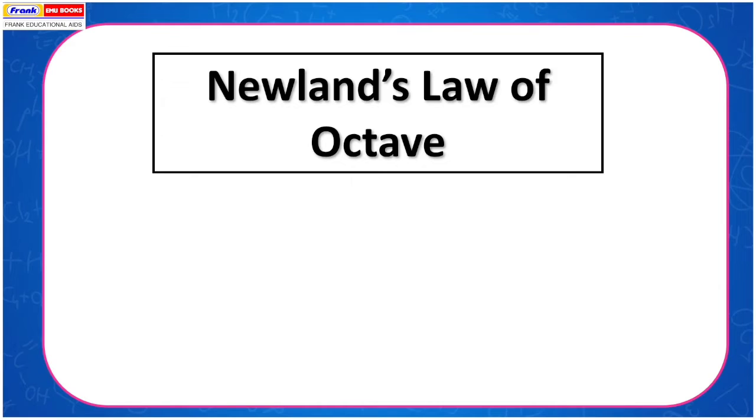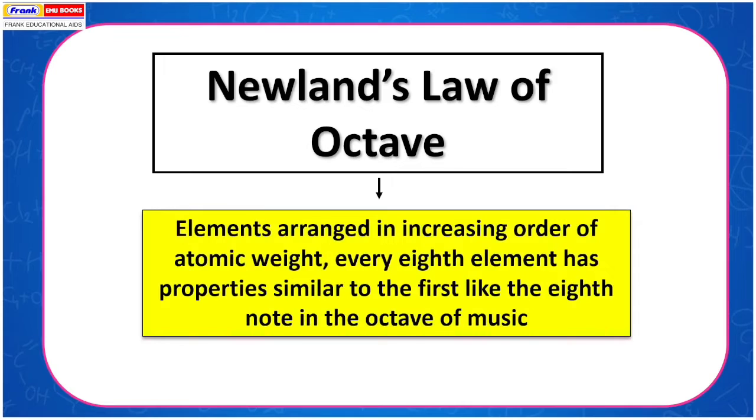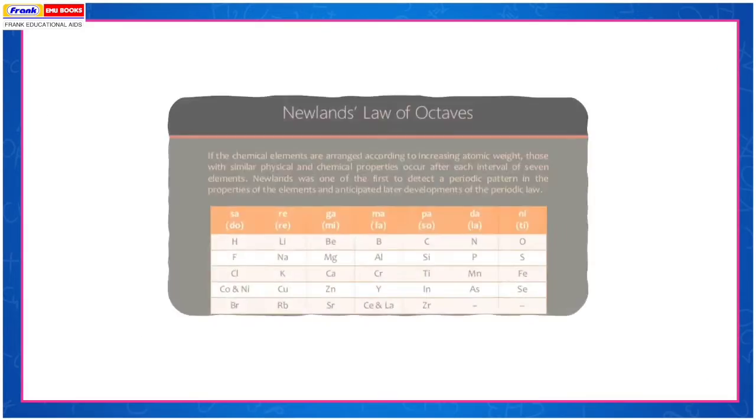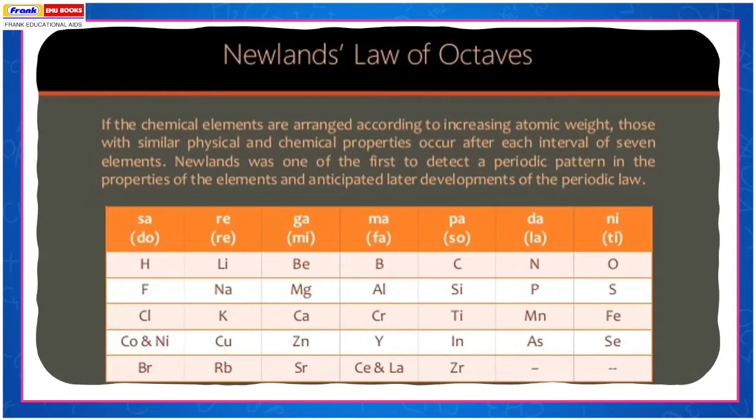Newlands' law of octaves. Elements are arranged in increasing order of atomic weight. Every 8th element has properties similar to the first, like the 8th note in the octave of music. If the chemical elements are arranged according to increasing atomic weight, those with similar physical and chemical properties occur after each interval of 7 elements. Newlands was one of the first to detect a periodic pattern in the properties of the elements and anticipated later developments of the periodic law.